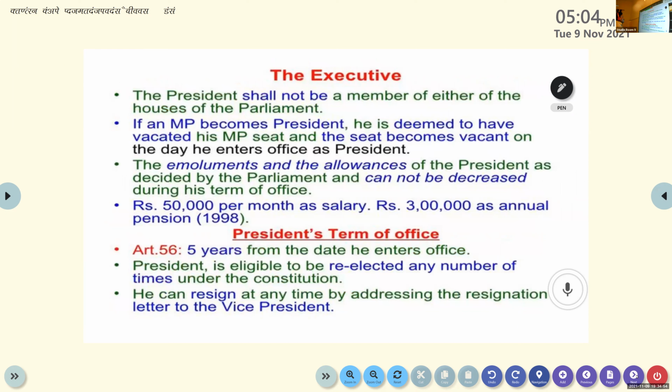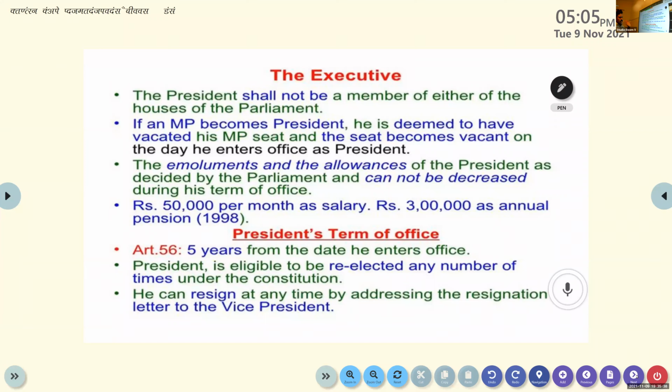Next page. The president shall not be a member of either of the houses of the parliament, as we discussed earlier. Here, the president shall not be a member of the Rajya Sabha or the Lok Sabha. If an MP becomes president by chance, he is deemed to have vacated his MP seat and the seat becomes vacant on the day he enters office as president. Is that clear?